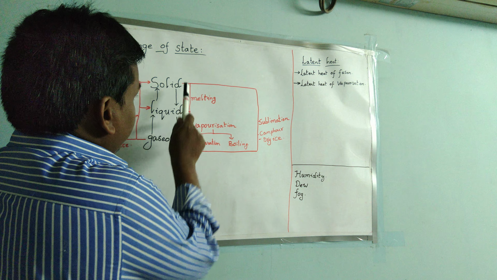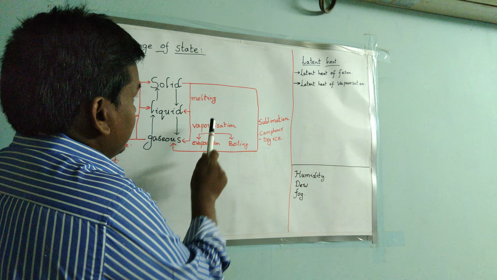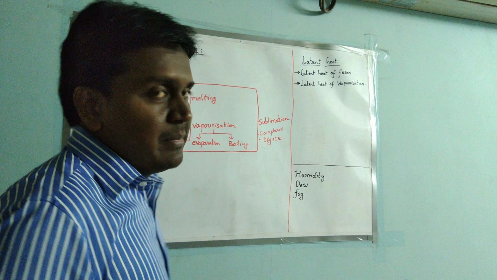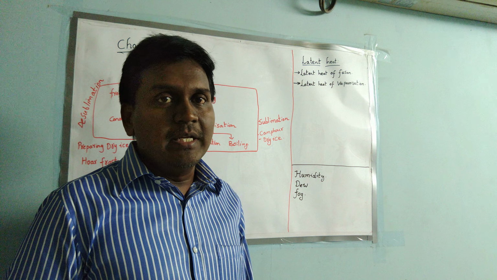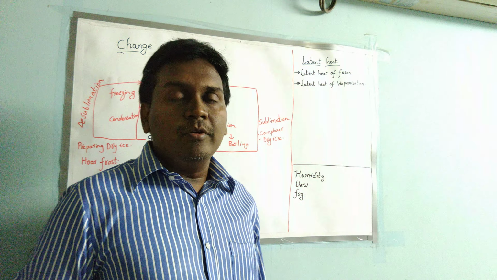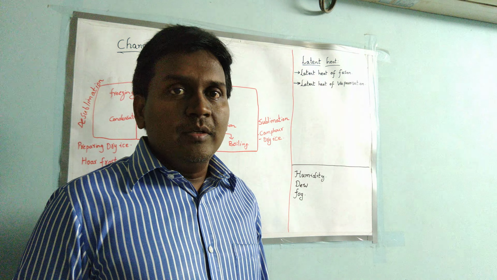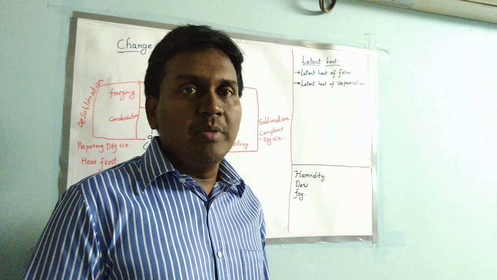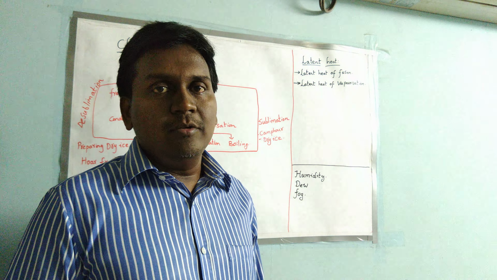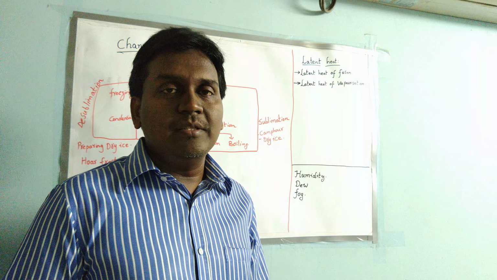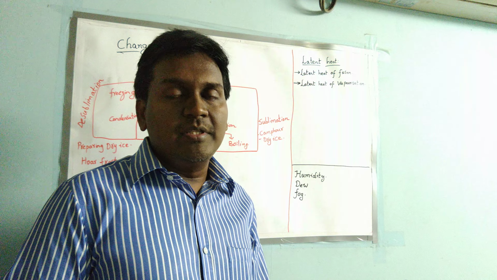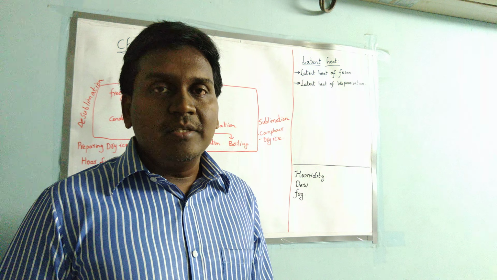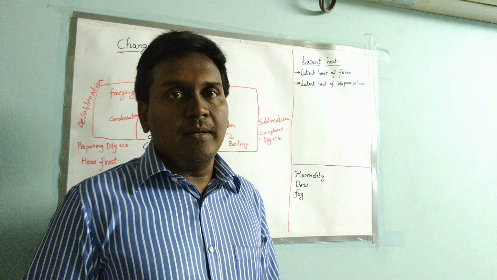If the solid converts to liquid, we call that melting. We know that in melting, solid state converts to liquid state. That means if you take ice out of a refrigerator and place it at room temperature, what happened to the ice? The ice changes its state to liquid state. It converts into water. So that means solid state is converted into liquid state.